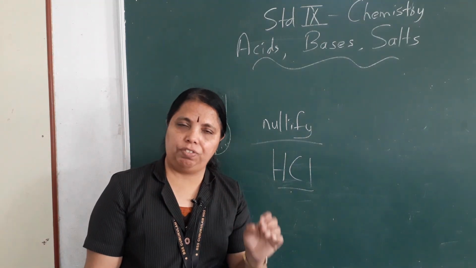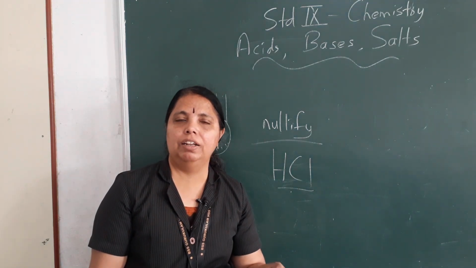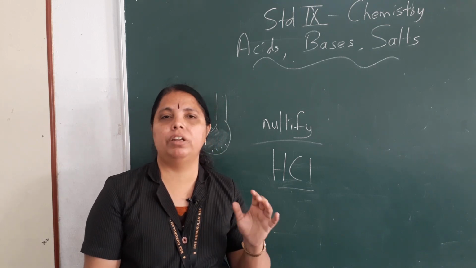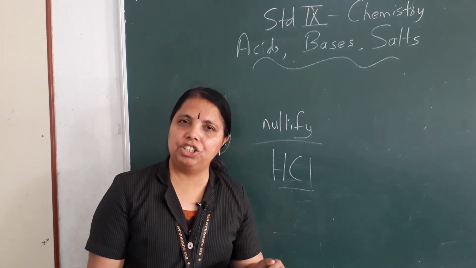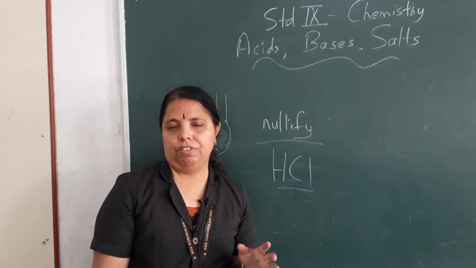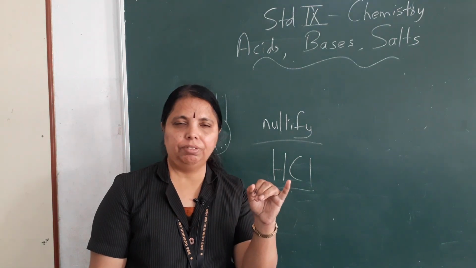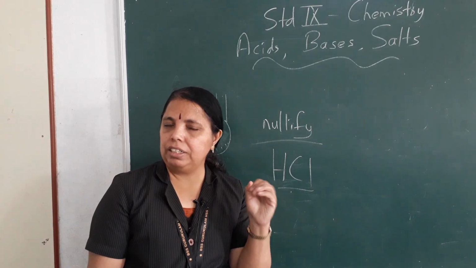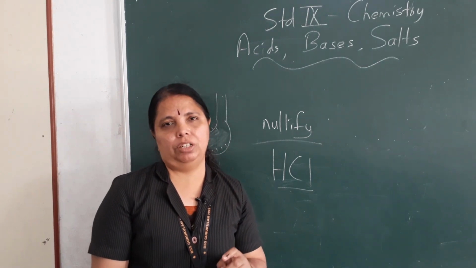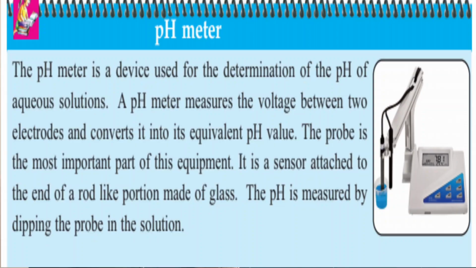By knowing the pH of a substance, of a solution or of soil, we can understand whether it is acidic or basic. Now, to know the pH, there are different techniques. First is the pH meter. Second is pH paper. In the case of the pH meter, it has a sensor that has to be dipped in the solution, just like a glass rod. Automatically the reading comes and we come to know whether it is acidic or basic.